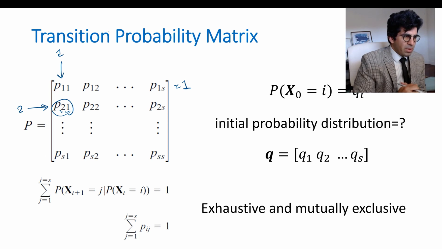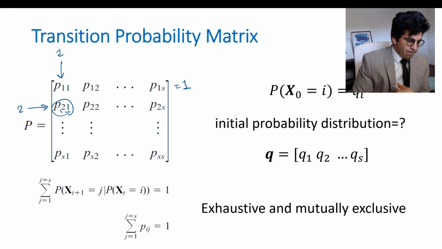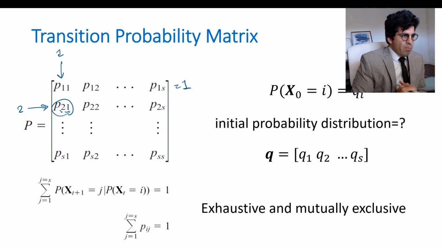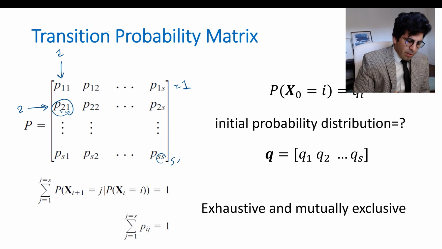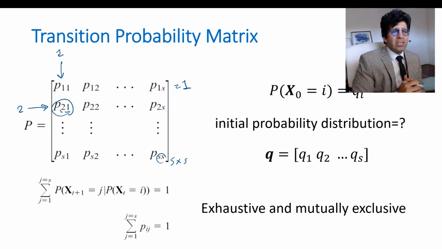These probabilities in each row form a partition, which means they sum to 1. So whenever you want to create a transition probability matrix, all you have to do is create an S by S matrix, where S is the number of states that you have.